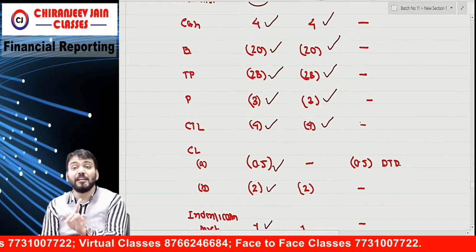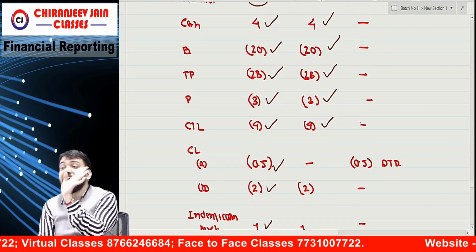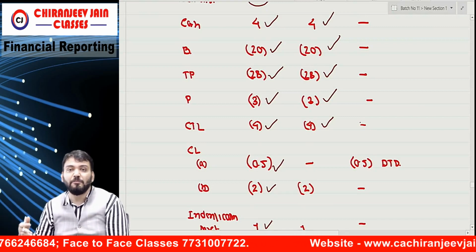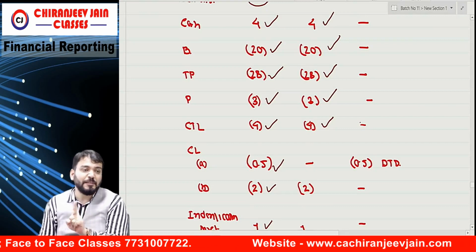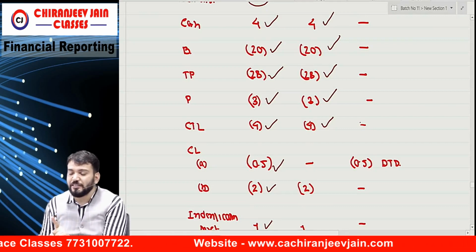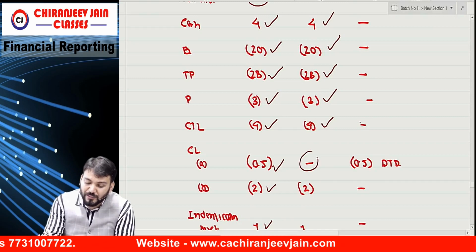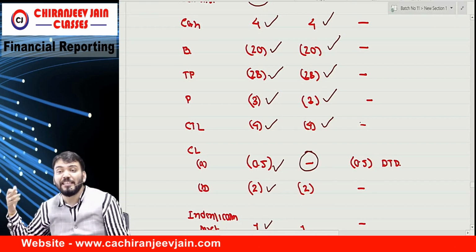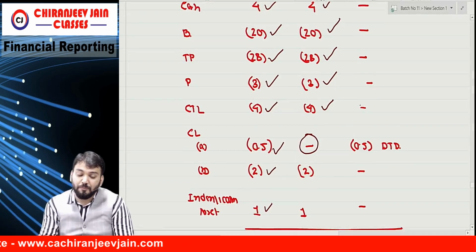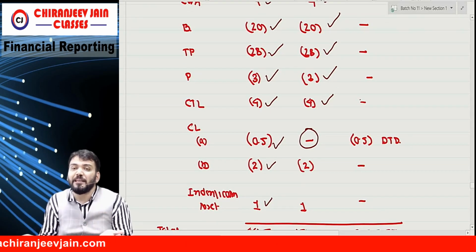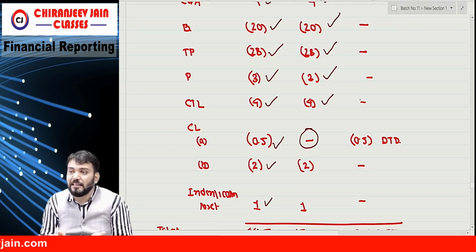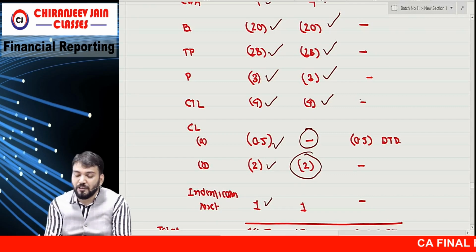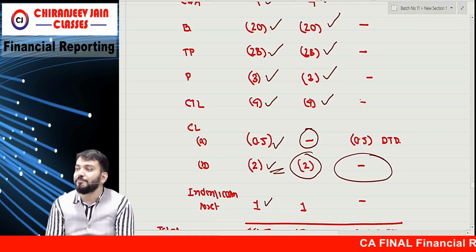But for contingent liability A, they are saying this is tax deductible, but deductible in future when it will be paid. So right now the tax base is 0, because that will be deductible only when it is paid. For B, because this is a permanent difference, the tax base will be equal to carrying amount. So tax base equal to what? 2 only. Understood? Because no difference would come.